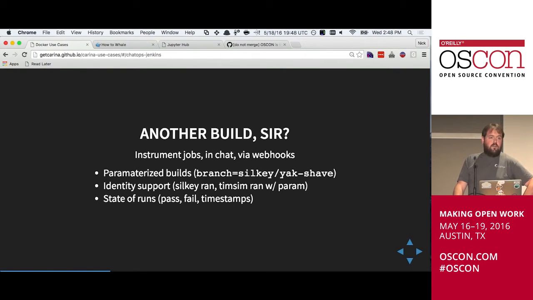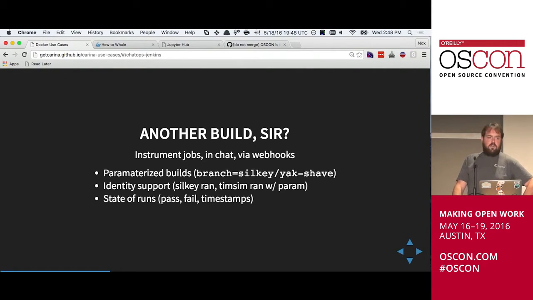It does support parameterized builds, so if I have something that's reasonably dynamic, like I might want to take a particular topic branch and deploy it out to an environment and run some sort of acceptance test on it, or I want to dial some worker count up, as long as my jobs are parameterized, I can feed that through chat, through Hugh Bot, through Docker into Jenkins. It also supports identities, so you get an understanding of who did what when. Hugh Bot, or ChatOps, can understand who is who in chat, so that when a person says "build me a thing," you have an audit trail of who asked to build the thing.